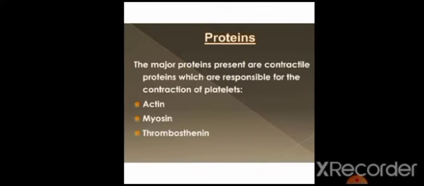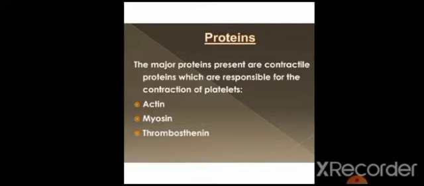Proteins present in the platelets are actin, myosin and thrombostatin. The major proteins present are contractile proteins, which are responsible for the contraction of the platelets. Platelets change their shape according to the type of injury.